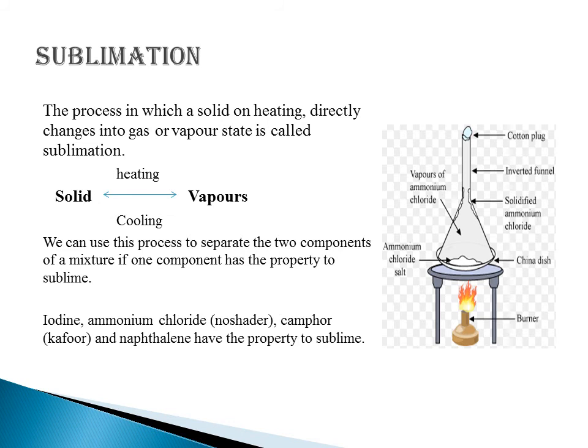So we can say that these solid balls convert into vapors by the process of sublimation, and on cooling the vapors again return to solids. By maintaining the temperature at the cooling point, these vapors can return to solid. Examples of sublimation are iodine, ammonium chloride, which is also called noshadar, camphor, kapoor, and naphthalene. These all chemicals have the property of sublimation.